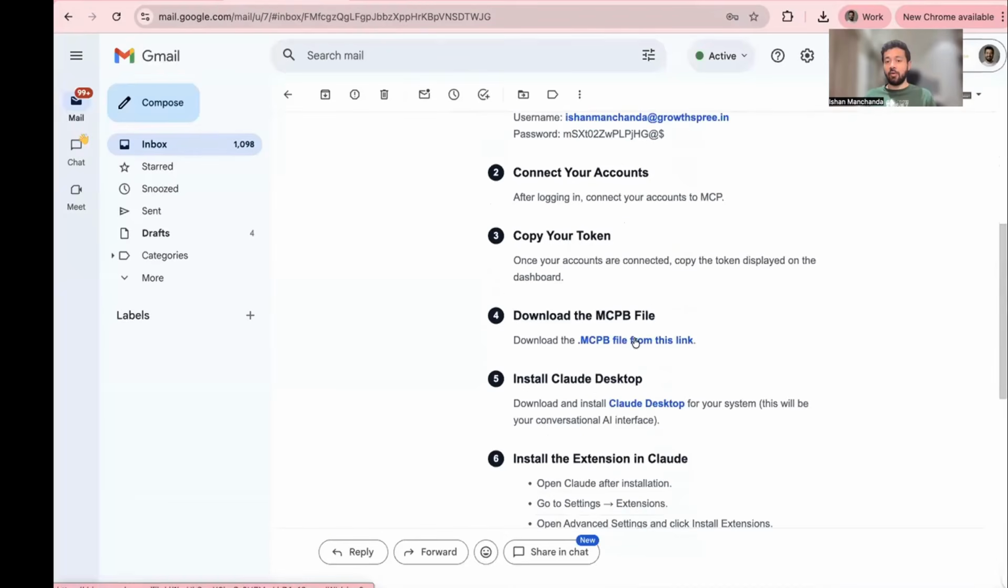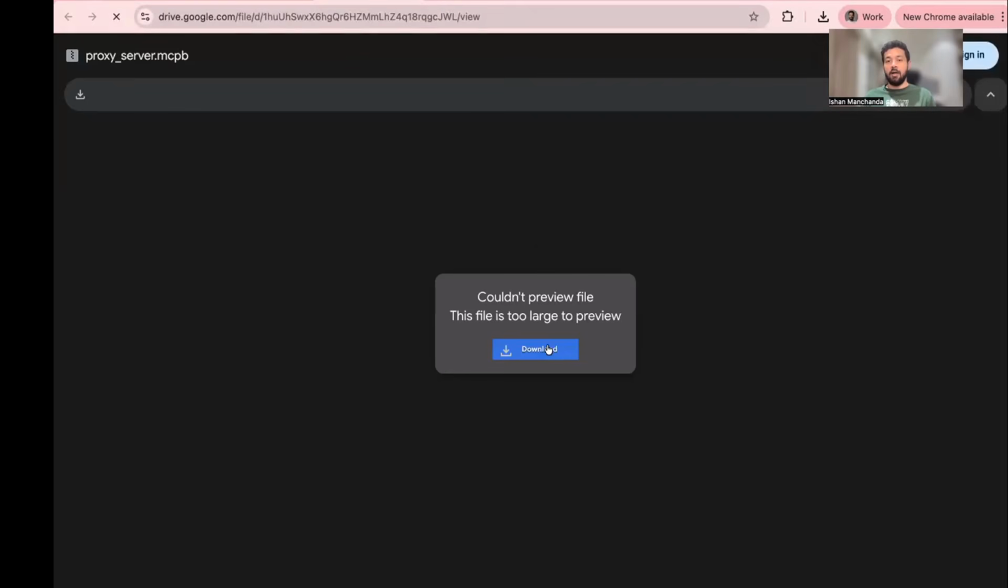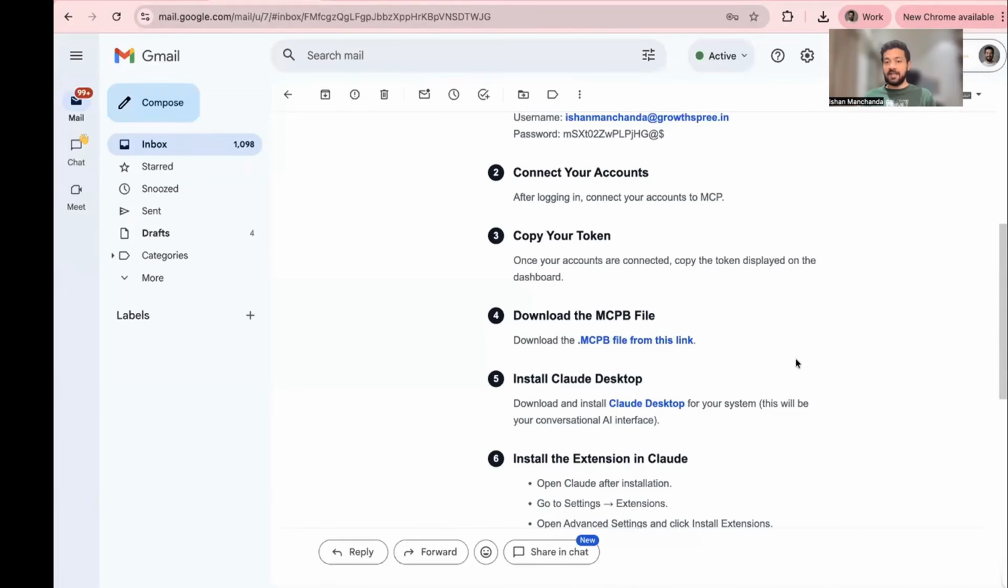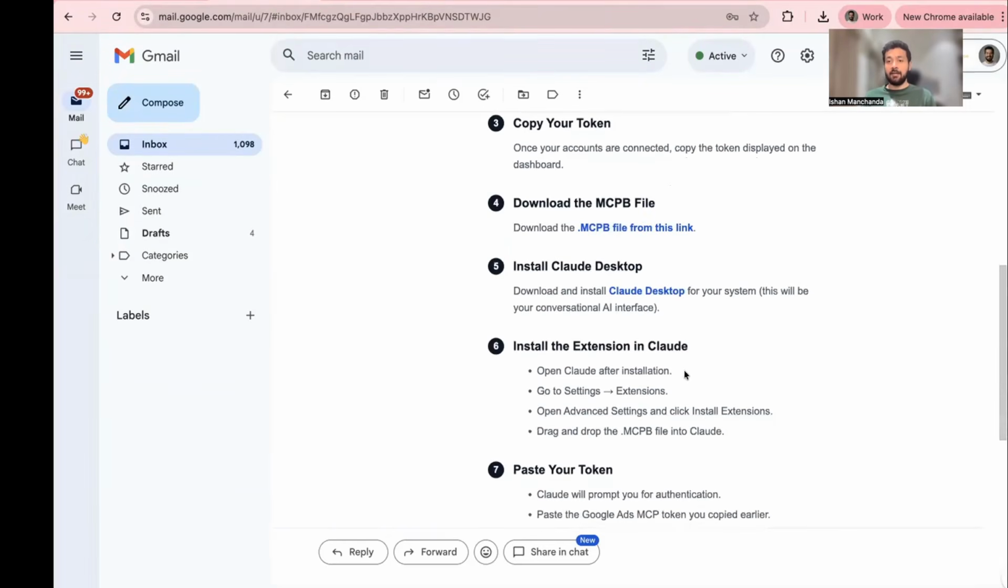Next step, you have to download this MCPB file. Just click on it. A drive link will open, and just download it by clicking here. Once you've downloaded the MCPB file, come back to the email. You now have to download Claude Desktop if you don't have it. It's a simple process. Just download it on your Mac or Windows and sign up on your Claude account.